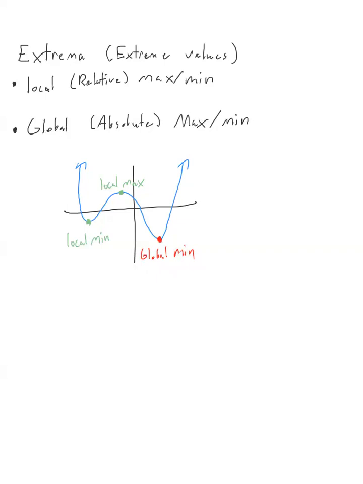Well, next we want to introduce the idea of a critical value. So let me write critical value. What's going on here is that we are trying to describe some of the behavior.